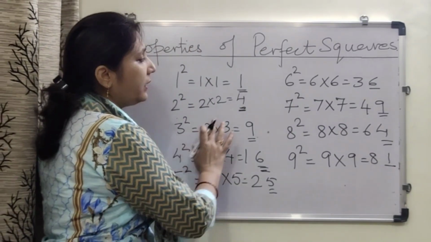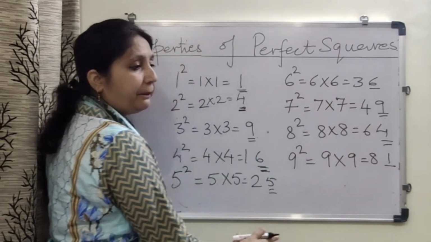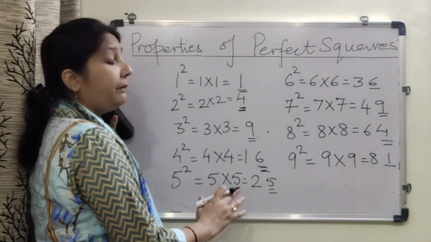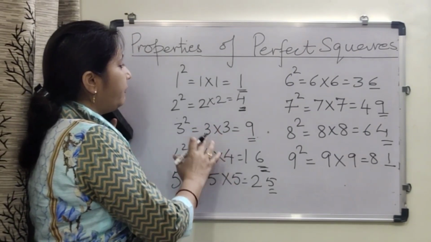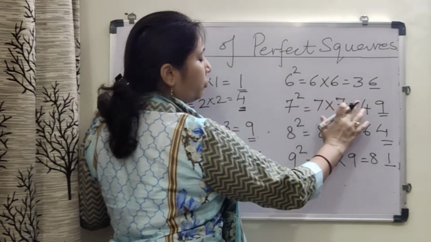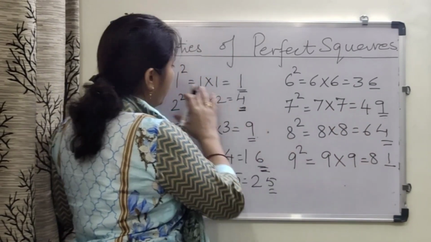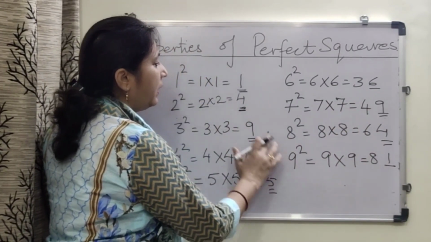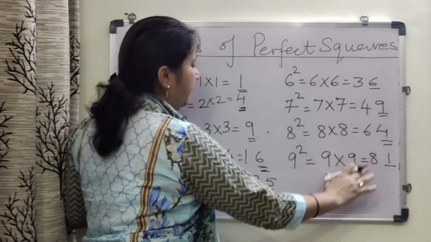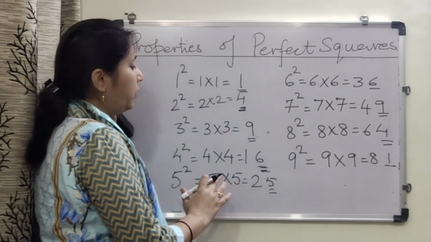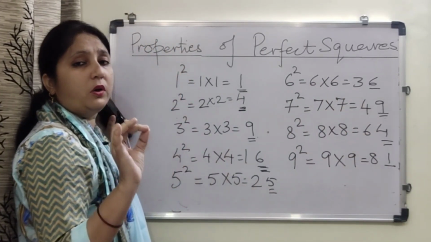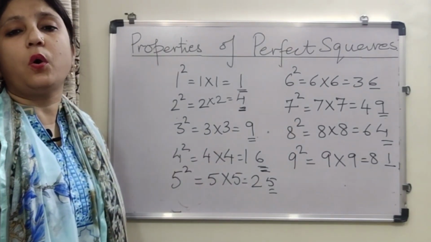Children, if you look at the pattern carefully, what you will find is that in the squares of the numbers 1 to 9, in no number at the units place could you find 2, 3, 7 or 8.